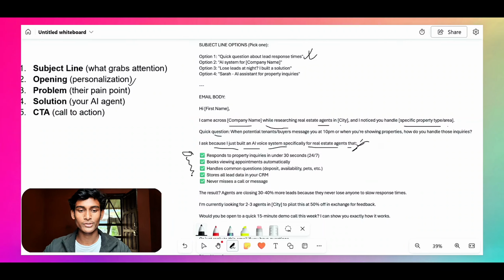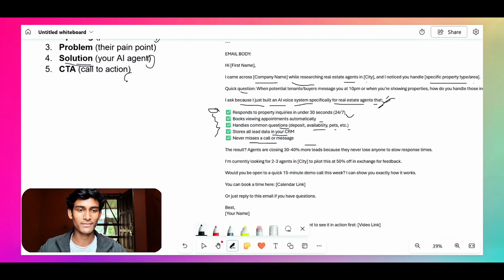And then after this we are going to add the features of the AI agent that you have built, right? So for example, as you can see: respond to property inquiries in under 30 seconds, 24/7, book viewing appointments automatically, handle common questions like deposit, availability, pets instantly, store the data into a CRM, never miss calls or messages, so that it makes the real estate agent think about whether they need it or not.